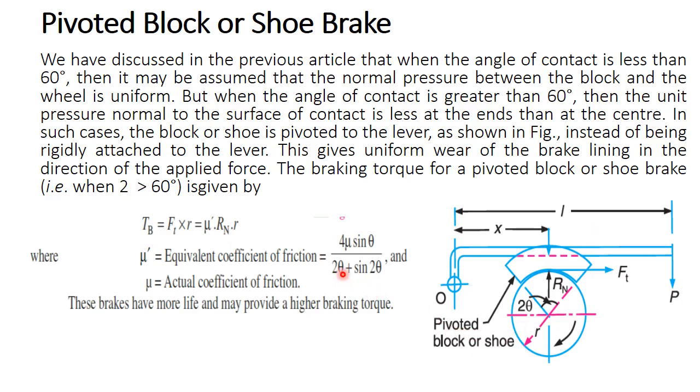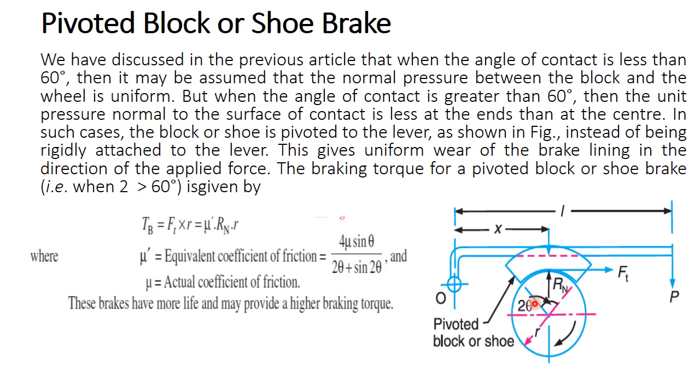We know that if the angle 2 theta is less than 60 degrees, it is considered as a point force applied on the drum. Therefore, in that case, we say that the applied normal force on the drum is uniform.